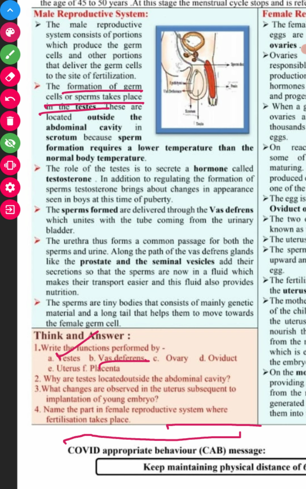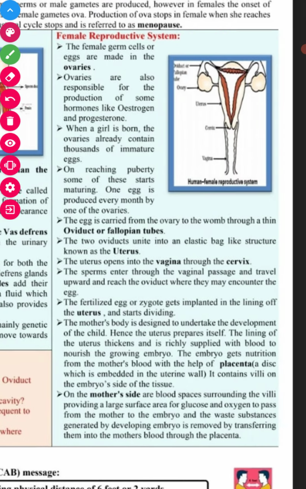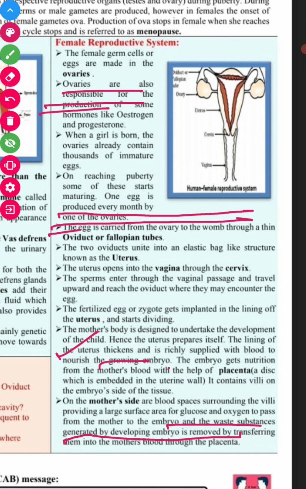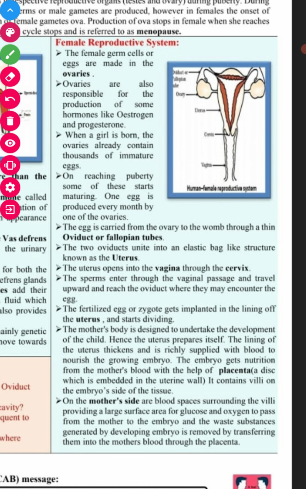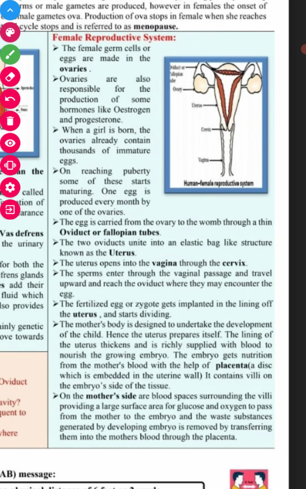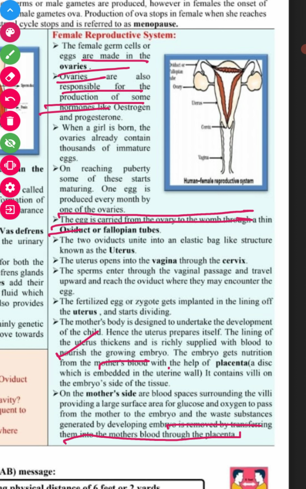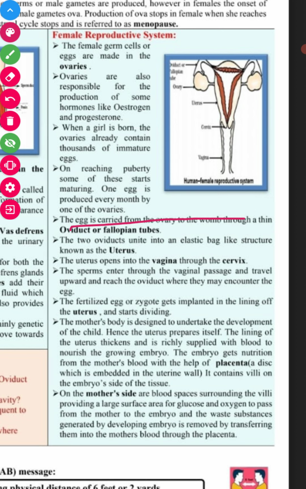For the vasa deferentia, the sperm formed is delivered through the vasa deferentia. Next is the ovary. In the ovary, the formation of eggs takes place. Fourth, the oviduct, where fertilization takes place.